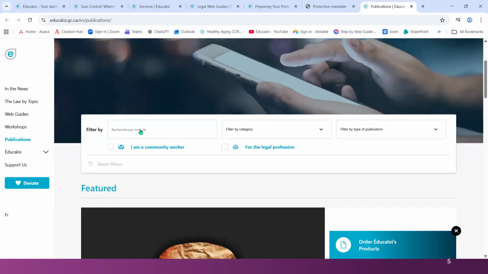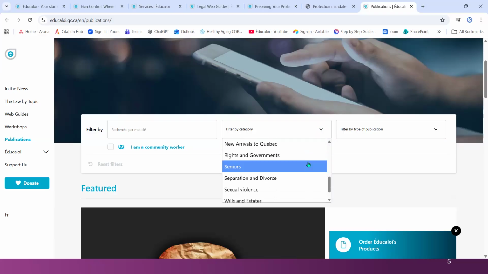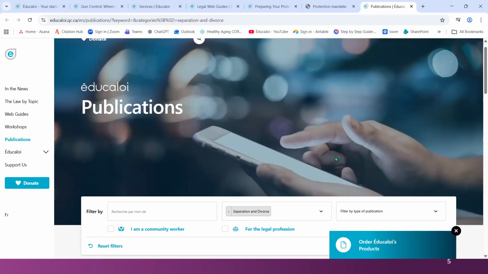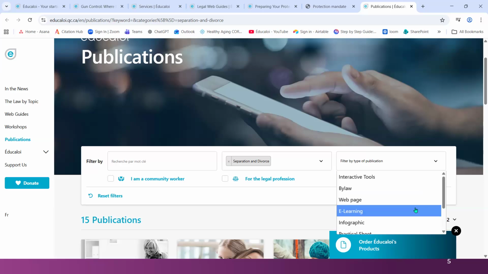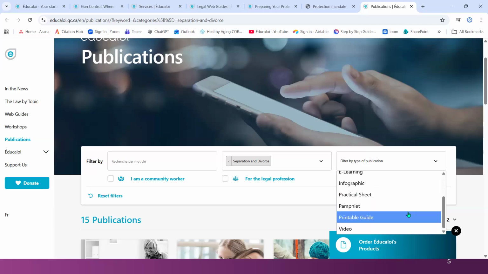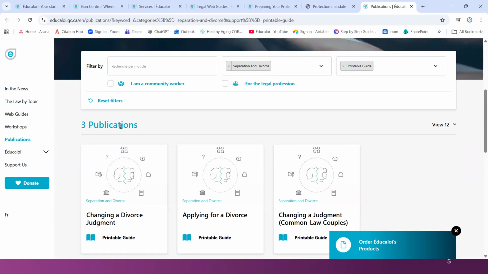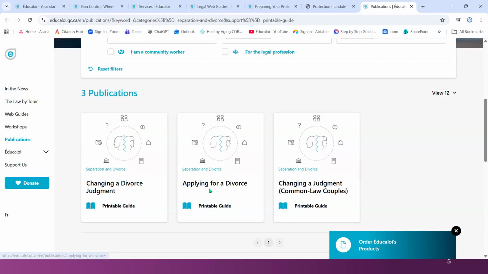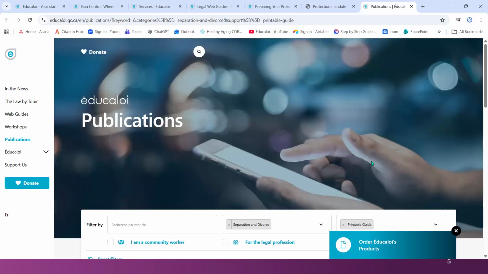You can filter by searching by a mot-clé or a keyword. You can also filter by clicking on the drop-down arrow and searching what is available, for example, separation and divorce. And or you can filter by publication. You want it as an interactive tool, an infographic, a printable guide, and then it will come up with what is available. 3 publications are available: changing a divorce judgment, applying for a divorce, or changing a judgment, common law couples. And these are all printable guides. So that's how that section works. Let's come back to our presentation.